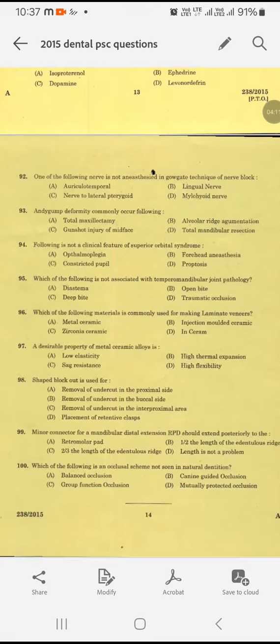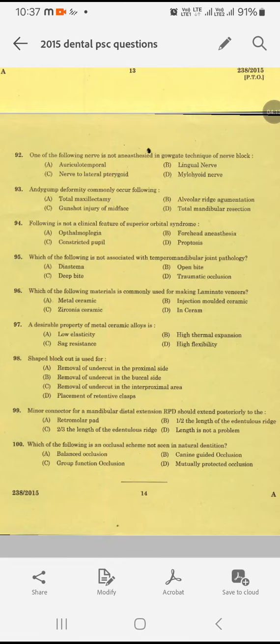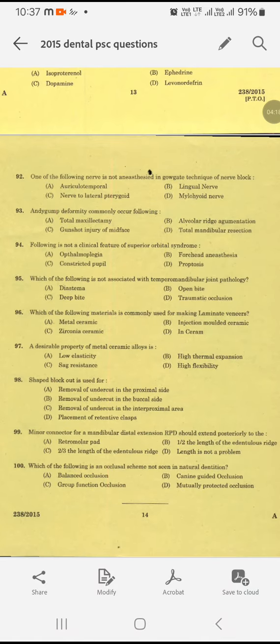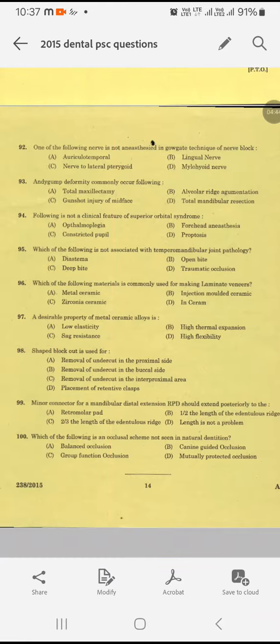Question number 92. One of the following nerves is not anesthetized in the Gow-Gates technique of nerve block: auriculotemporal, lingual nerve, nerve to lateral pterygoid, or mylohyoid nerve. The nerve which is not anesthetized in the Gow-Gates technique is the nerve to lateral pterygoid. Option C is the answer. Question number 93. Andy Gump deformity commonly occurs following total maxillectomy, alveolar ridge augmentation, gunshot injury of the midface, or total mandibular resection. Andy Gump deformity occurs after total mandibular resection. Option D is the answer.